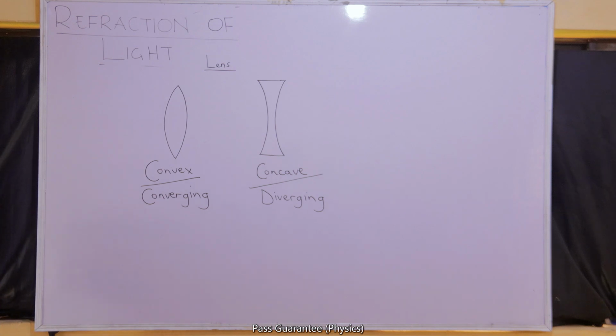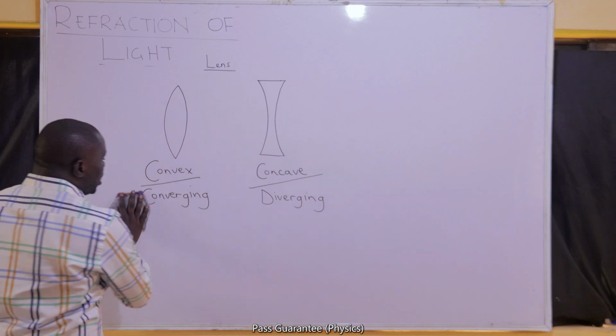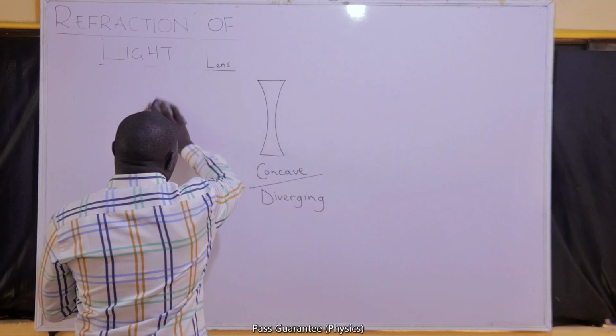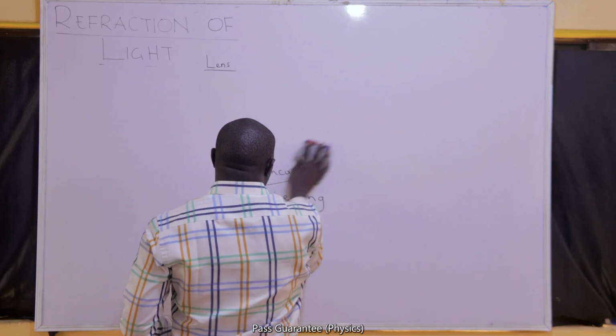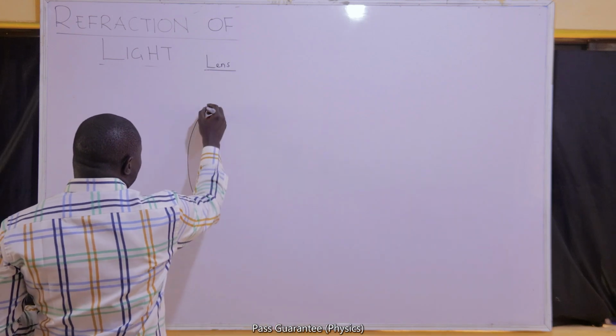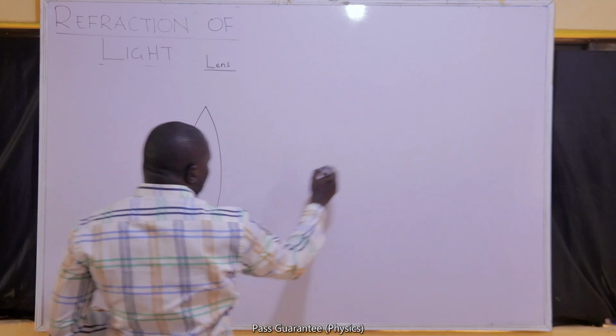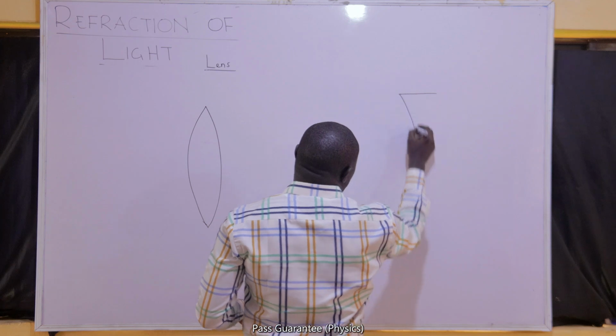Now, we want to look at terms that we are going to be seeing under lenses, for both a convex lens and a concave lens.